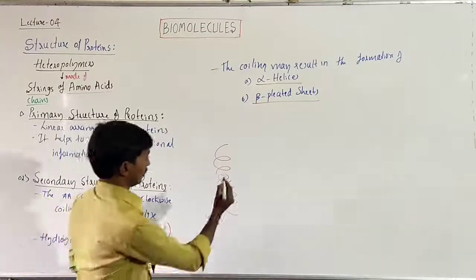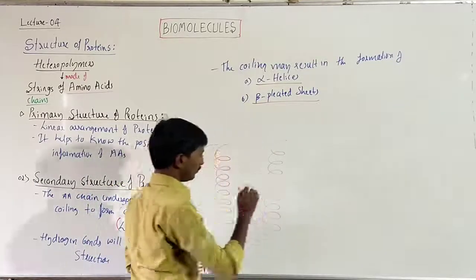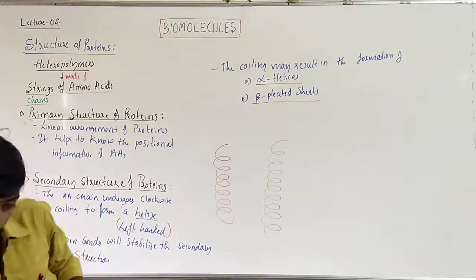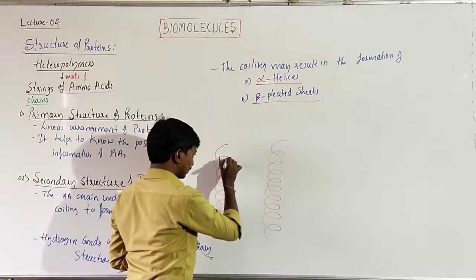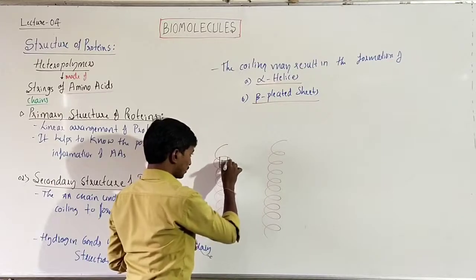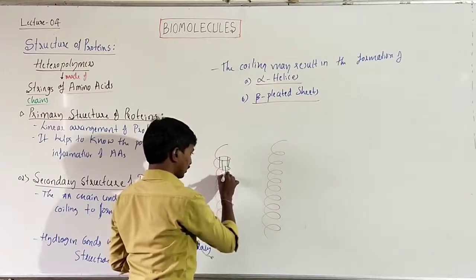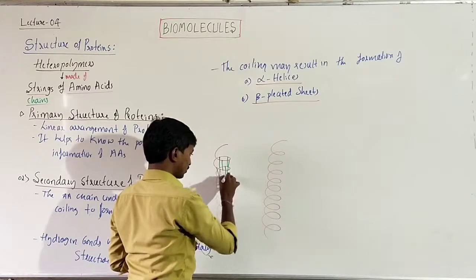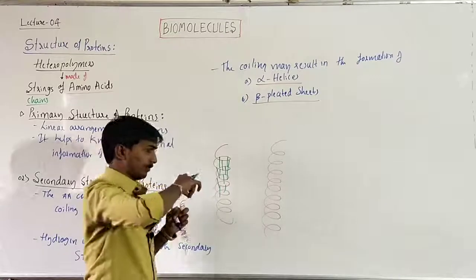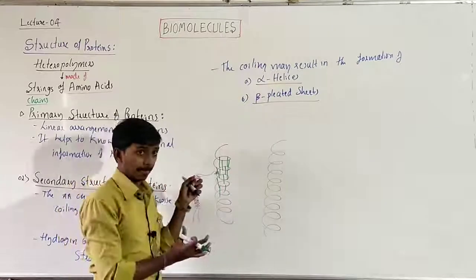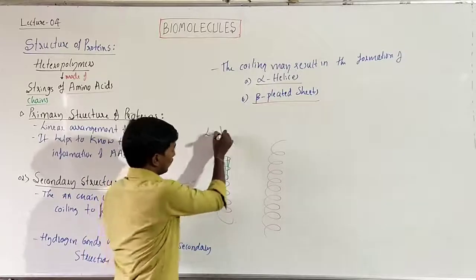Better we have one more. So when bonds are made between this and this, this and this, this and this, lastly this and this, this continues till reaching the next. It cannot be unwound, it doesn't separate. It's completely a helix. It is called a helix, alpha helix.